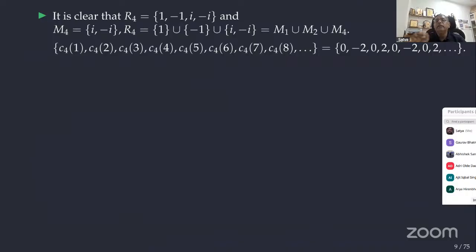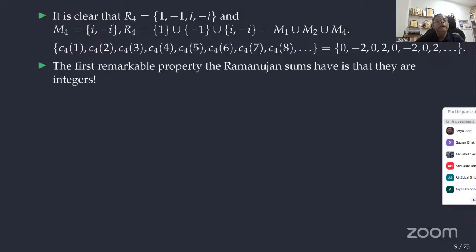And the interesting thing is that if you take a cycle graph with 4 vertices, the eigenvalues are going to be these. That is a circulant matrix. That's what I was telling earlier. So in my works, the Ramanujan sums came very frequently. The first remarkable property of Ramanujan sums is that they are integers. You can see that all of them are integers.